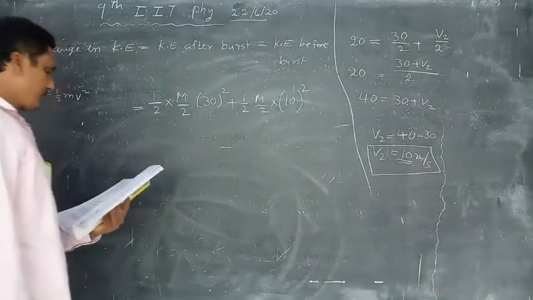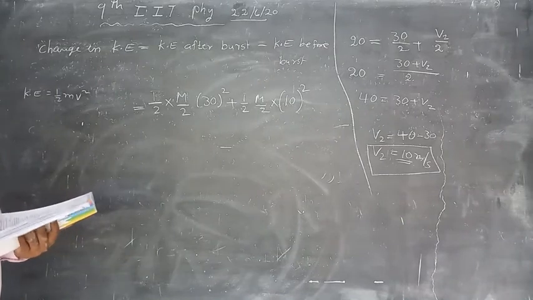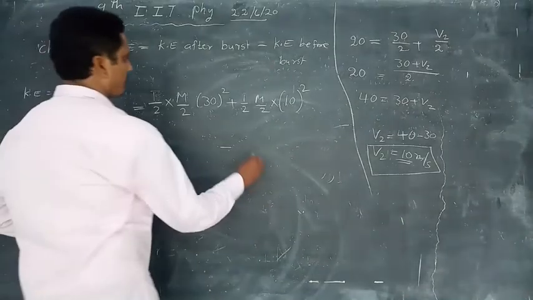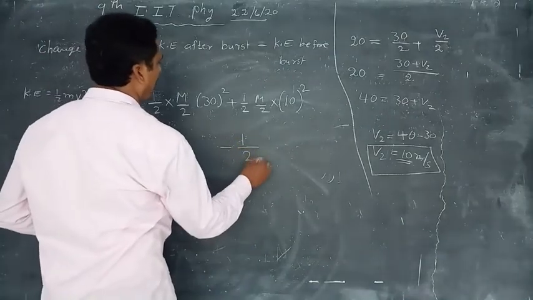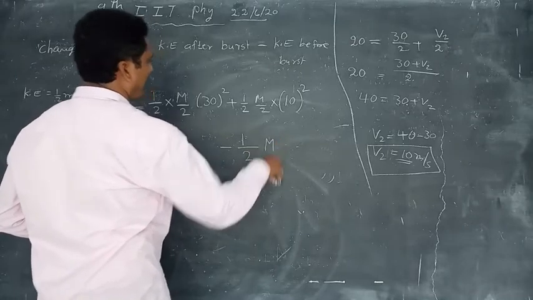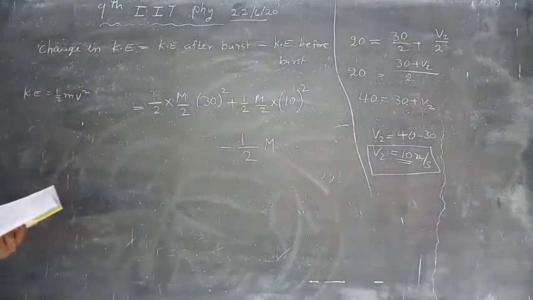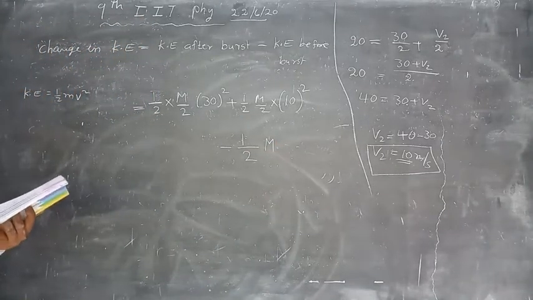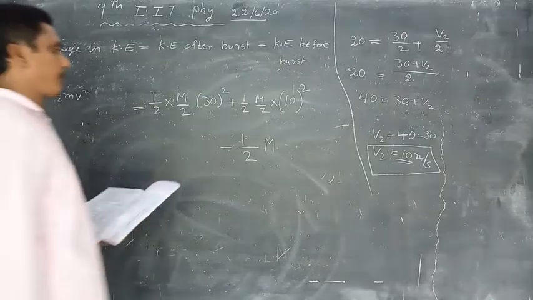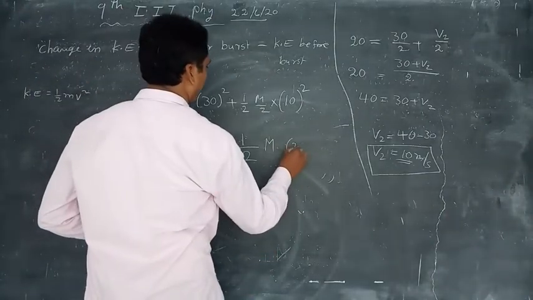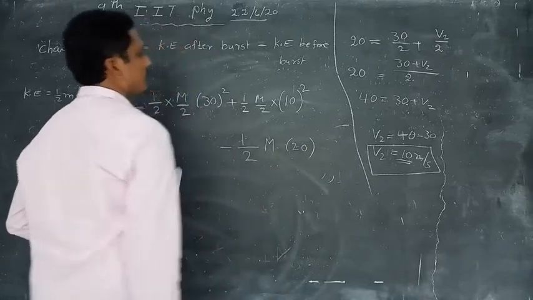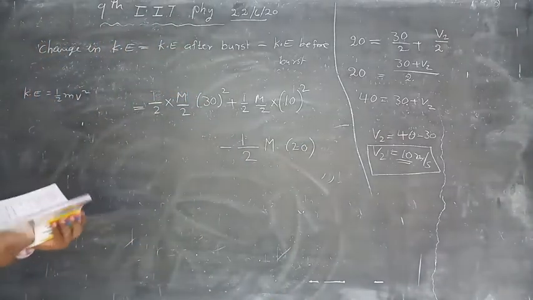Before burst, the mass is m, the mass of the shell, and the velocity is 20 meter per second. Okay, solve this.